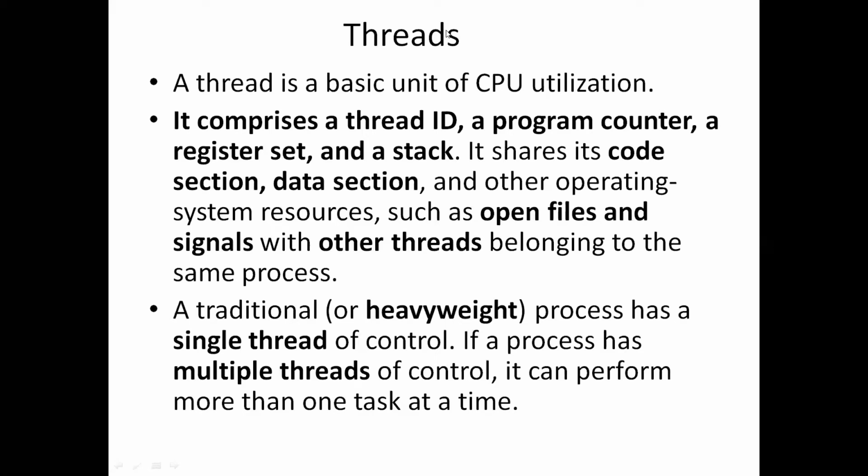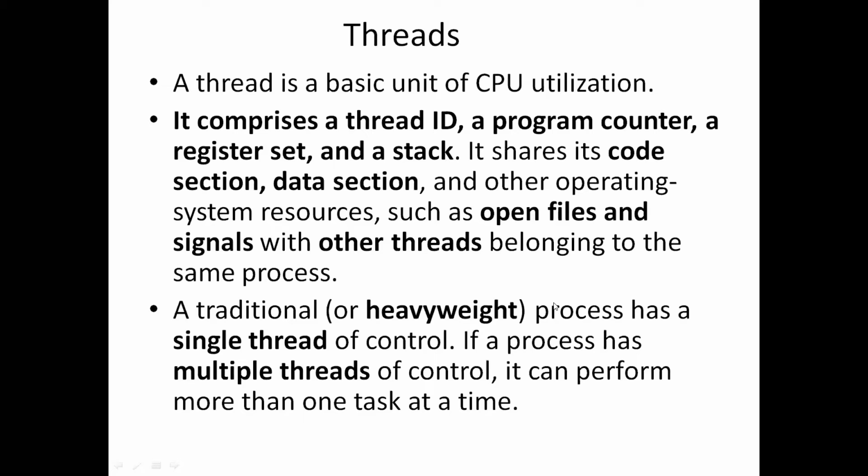That's about threads. Understood, right? Thread definition: a thread is a basic unit of CPU utilization, or we can also say a basic unit of execution. A program under execution we call a process. A program will have a number of processes associated with it, whereas a process can have a number of threads executing in it. That is the difference between thread and process.